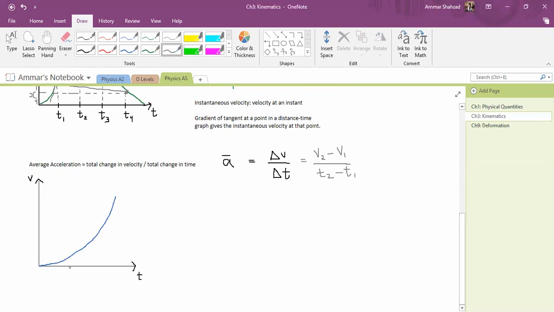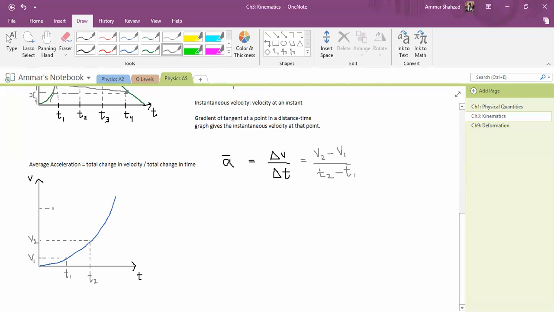So let's take some points now. This one is v1, this is t1, this point over here is t2, and this is v2.